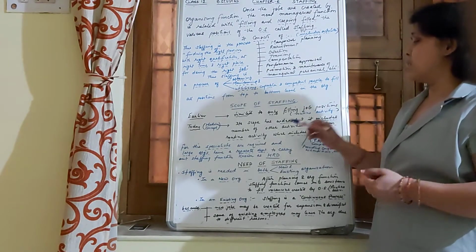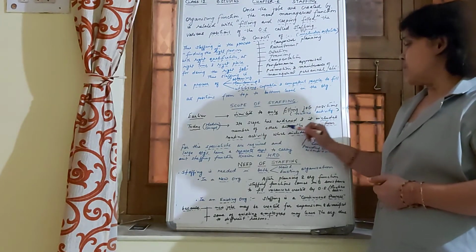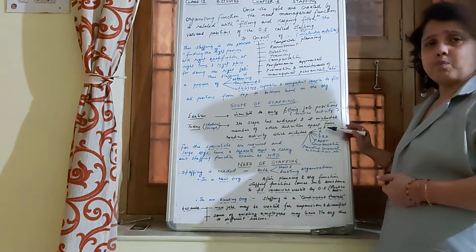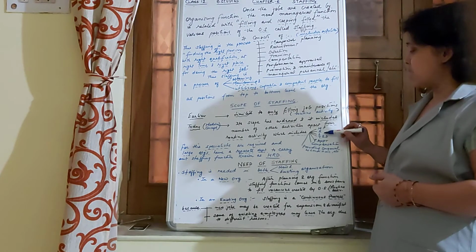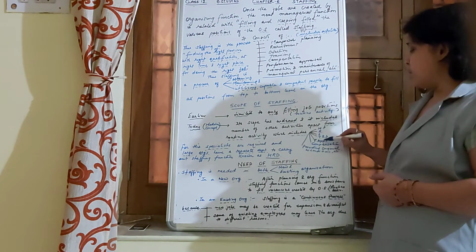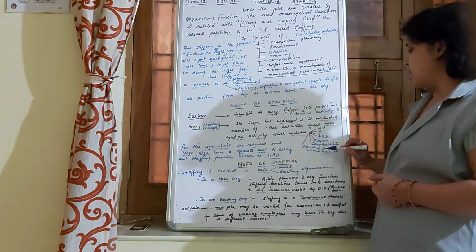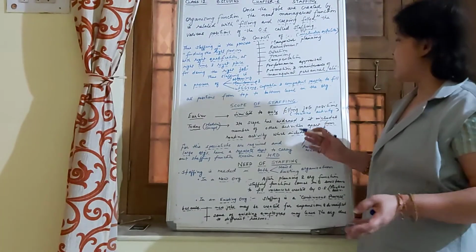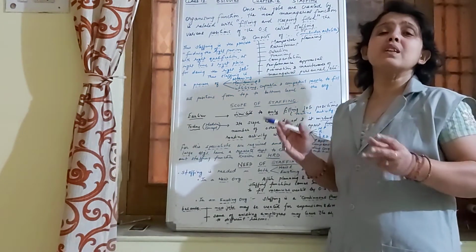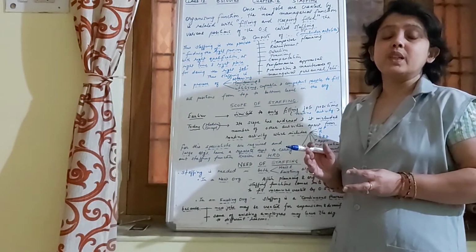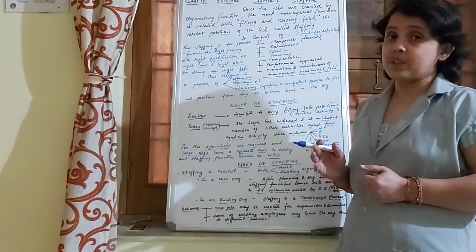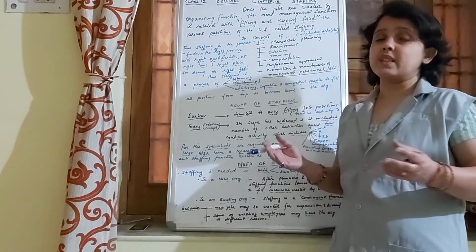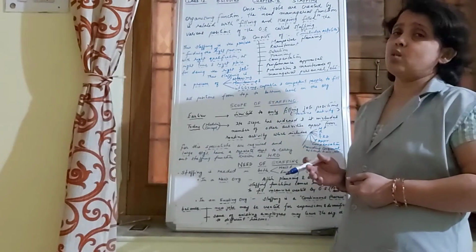Now there are so many activities which have increased over time, which include, as we have already learned earlier, manpower planning, recruitment, selection, training and development, performance appraisal, compensation, providing congenial working conditions, promotion, and maintenance of personnel. So all these activities are part and parcel of the staffing function, which is carried out in all organizations, whether it is a small organization or a large organization.